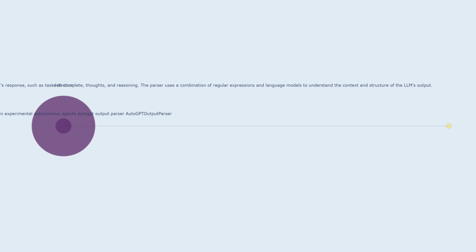The parser employs a combination of regular expressions and language models to comprehend the context and structure of the LLM's output effectively. For instance, if an LLM is asked to write a blog post about a particular topic, the autogpt output parser might extract the key topics, potential headings, and a summary of the main points from the LLM's generated text. This parsed information can then be used by the autogpt agent to take appropriate actions, such as refining the blog post, searching for relevant information, or generating further content.